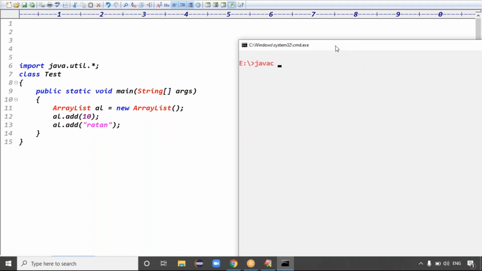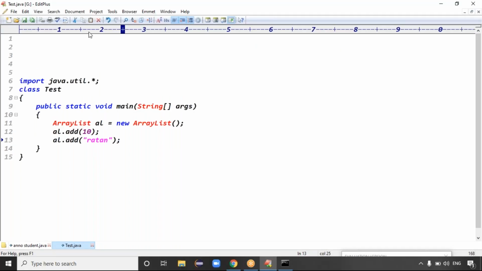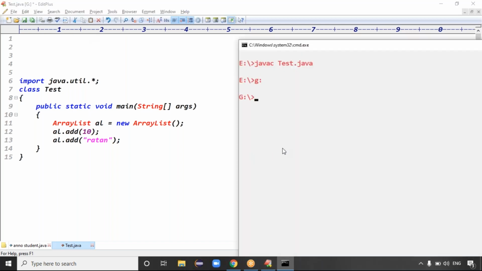See the warnings, guys. Here, javac Test.java. Yesterday we got warnings like the deprecation warning, right? We saved this code in local disk G, so in local disk G you can compile the code. You see the message: Test.java uses unchecked or unsafe operations. Recompile with -Xlint. It is using unchecked, unsafe operations because by default it is not type safe.